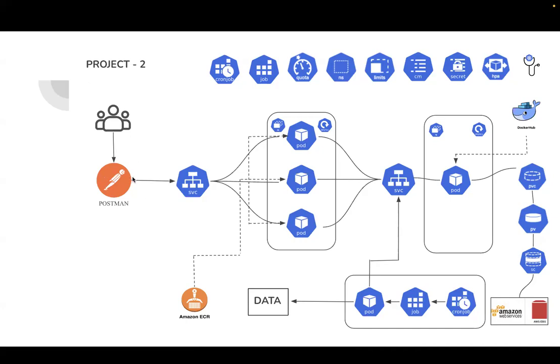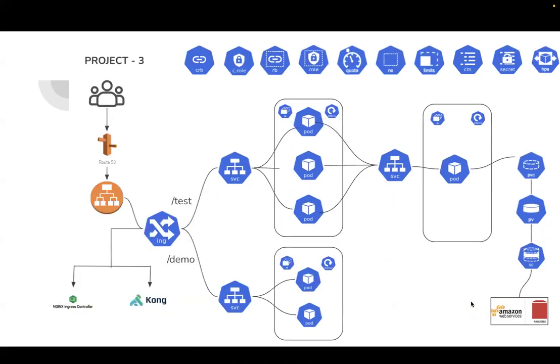Then we are going to use Postman to send the API request to our application and get the response back to our Postman. So there are many things involved in this project, but if I explain now, it might not be understandable to you. So this is project number 2 that we are going to do.